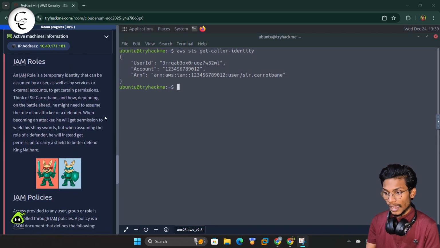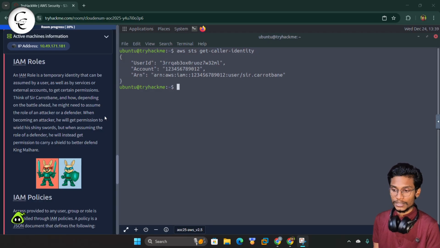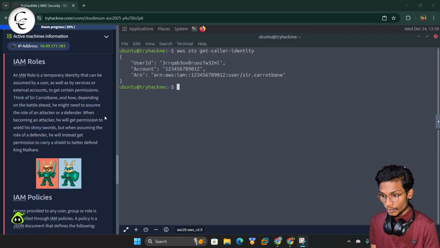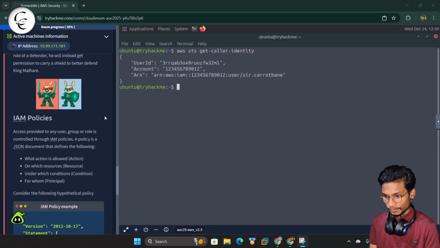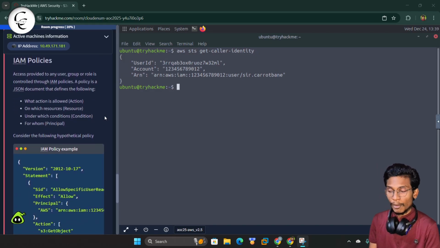So here we have the IAM role. What can be the IAM role? An IAM role is a temporary identity that can be assumed by the user, as well as by the service or the external accounts, to get certain permissions. We also have some policies, like the IAM policy.